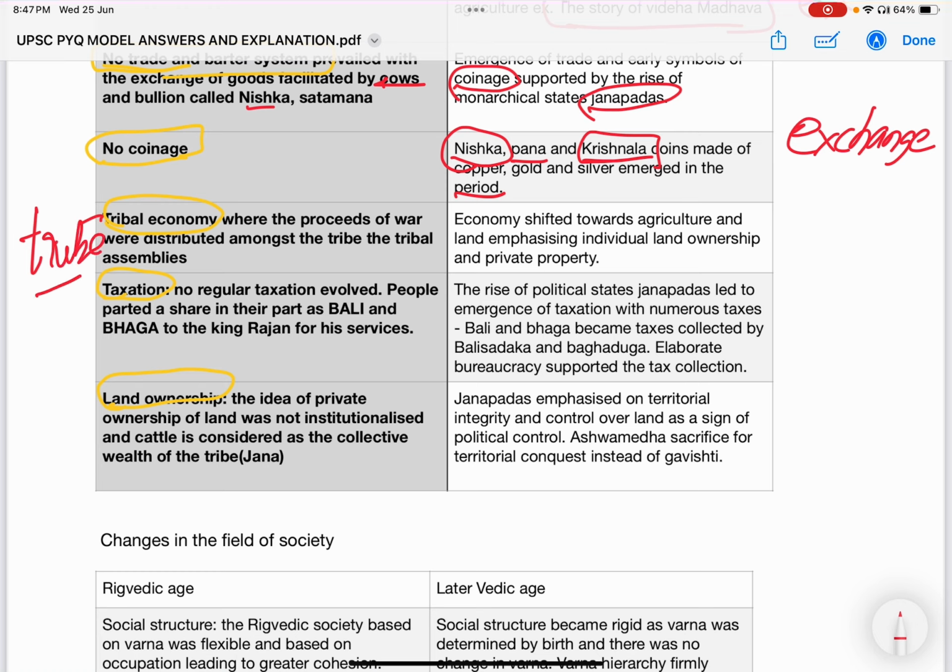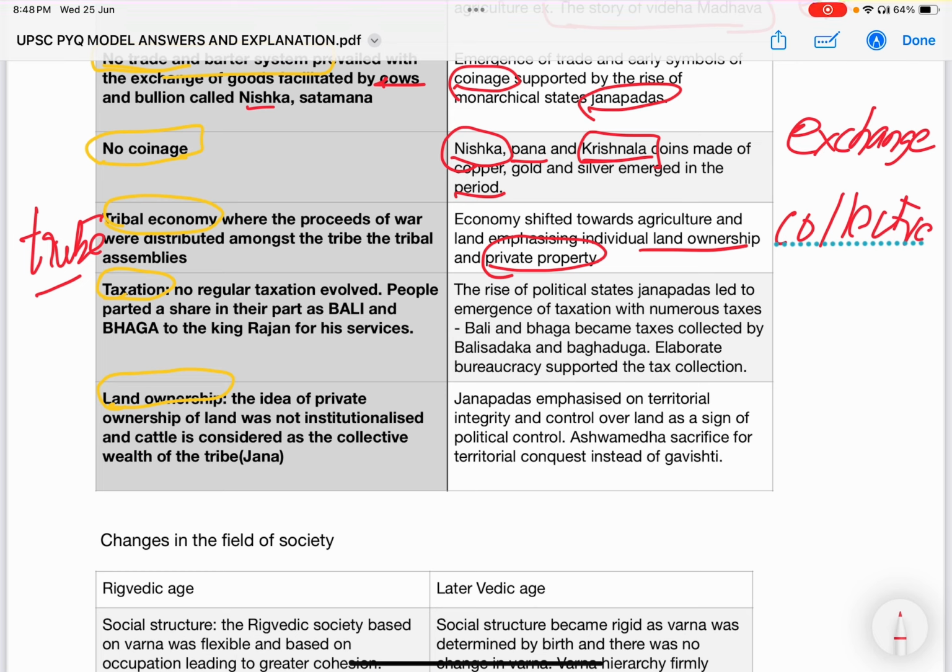But by the later Vedic period, the important shift we can observe is the rise of individual land ownership and private property. Now, instead of collective land ownership, the shift is towards private property. They gave emphasis on individual rights, individual wealth, and private property.